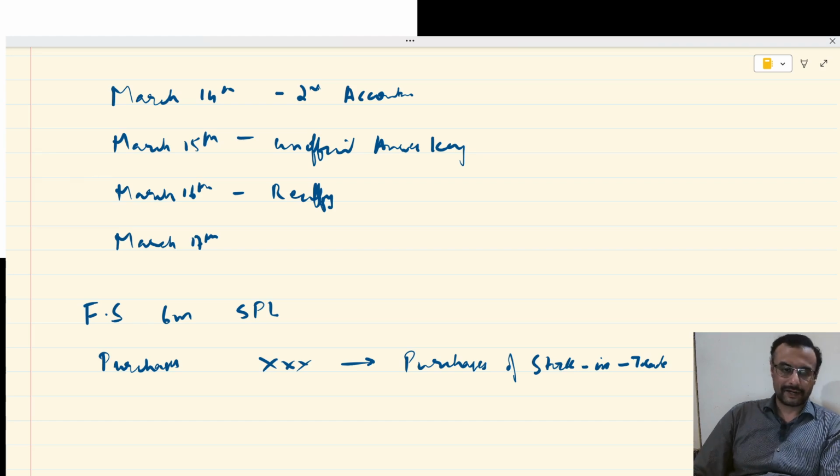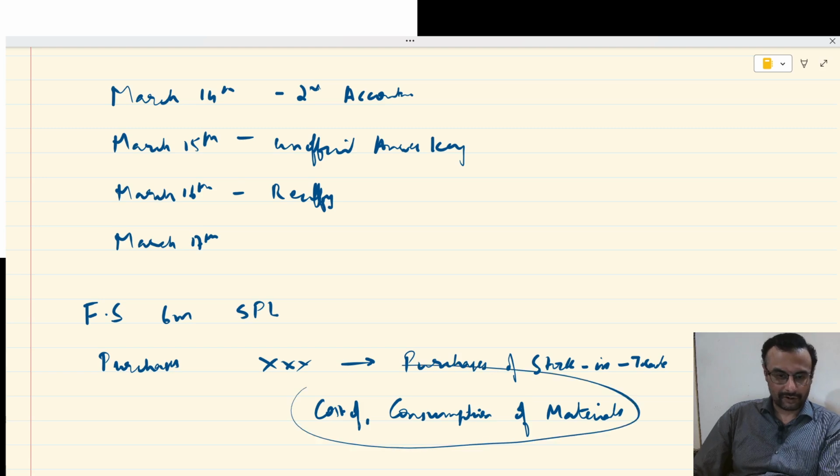But unfortunately, that person has written consumption of materials. Actually, it is cost of materials consumed. Cost of materials consumed should be the correct thing, but with consumption of materials, some wrong terminology has been used. This is a blunder. This is not the correct way. The correct way of writing this is purchases of stock in trade.